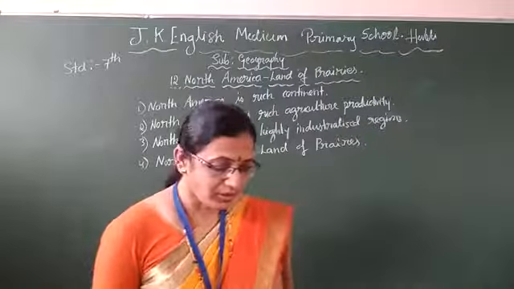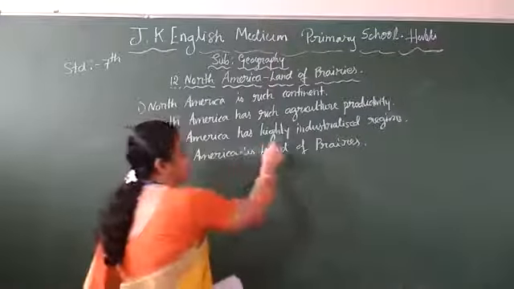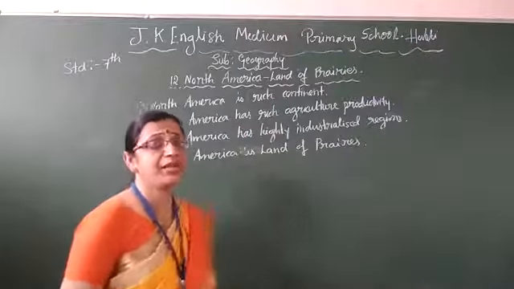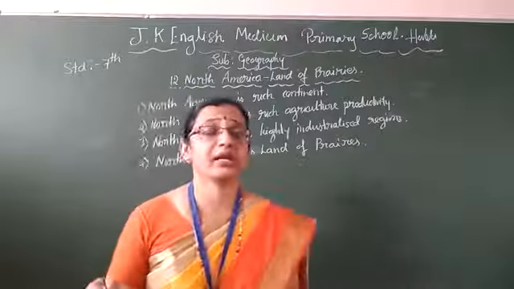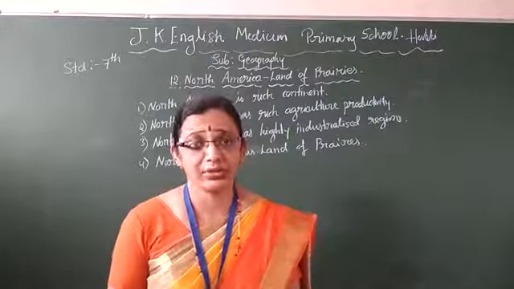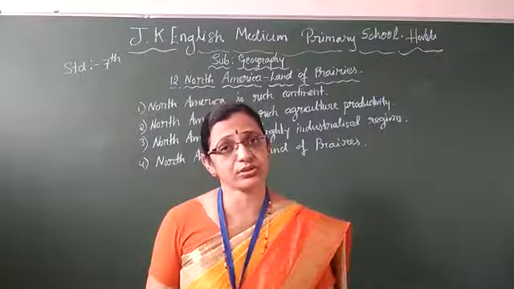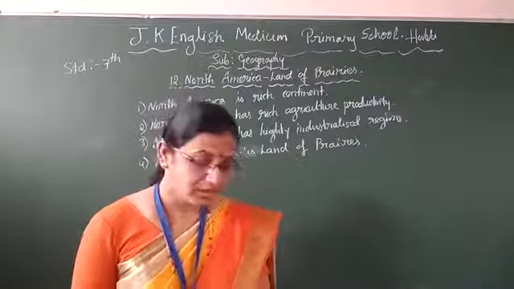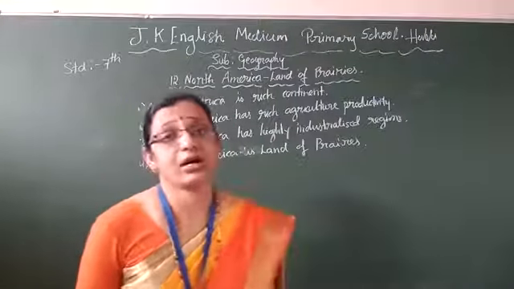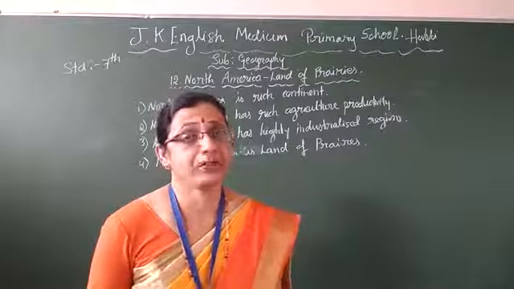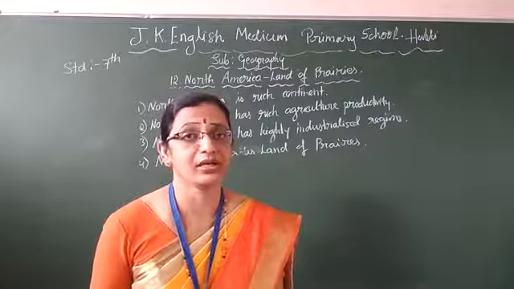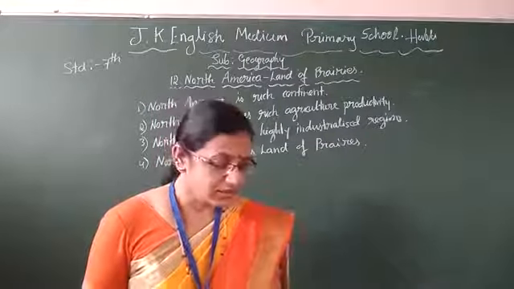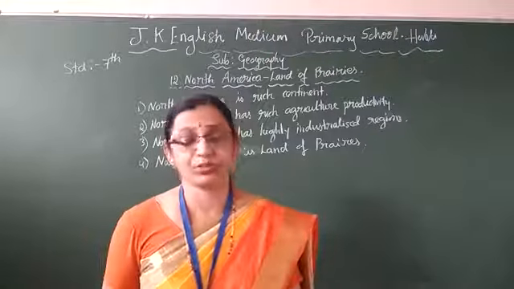Third one, North America is a highly industrialized region. Many industries are there. Many cities have industry. Not only small industries, they have very big industries also. How is it possible? What is the reason for this? First one is availability of raw material. Number of minerals are available in abundance. That is the main reason. Second one, availability of transport facility.